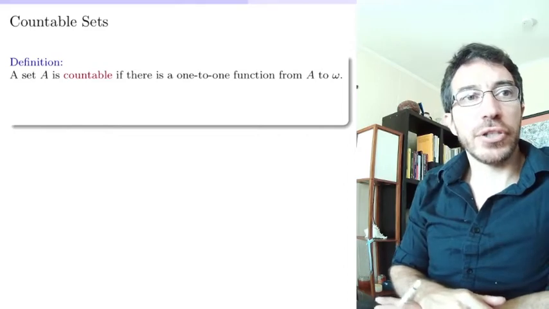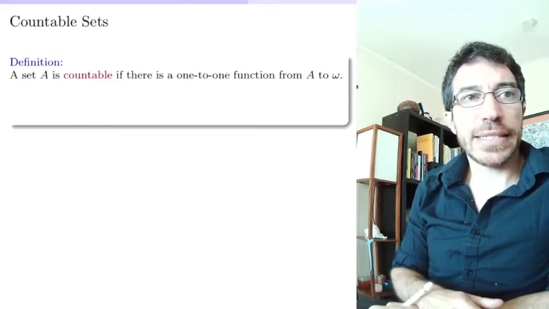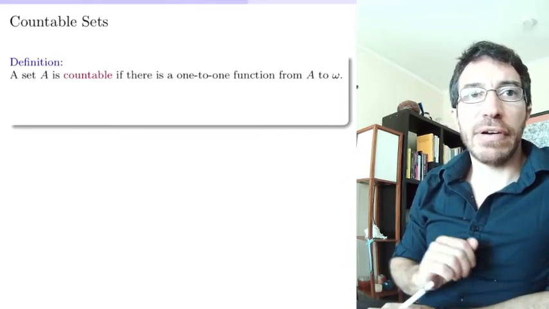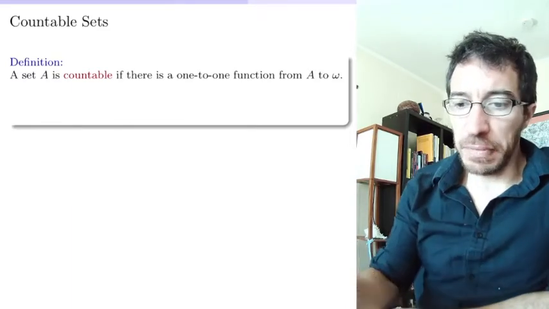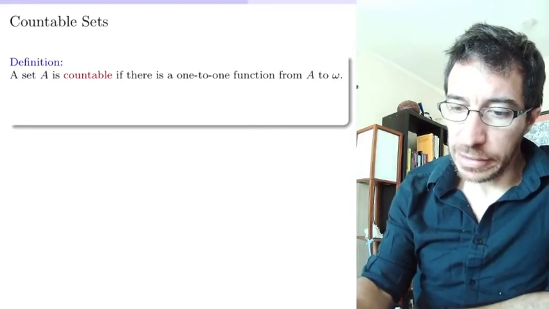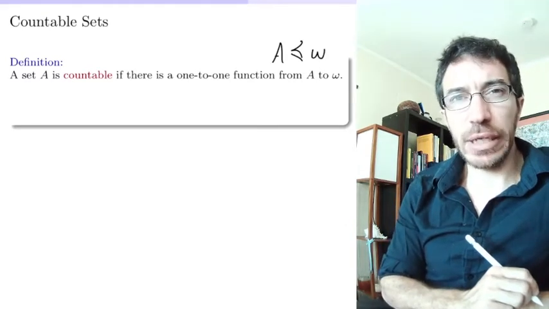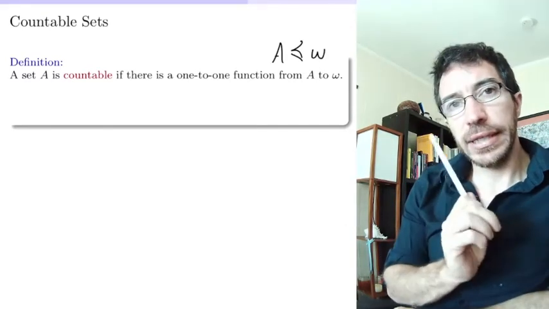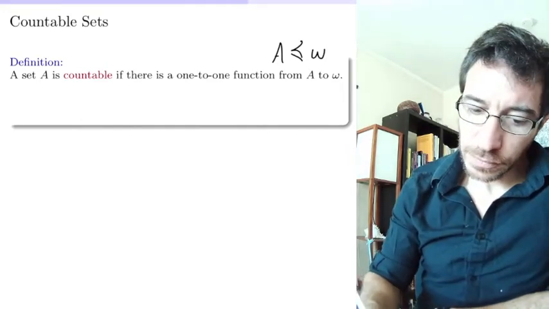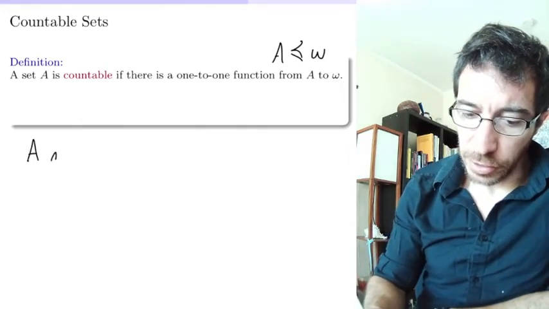So the definition that we're going to use is that a set A is countable if and only if there is a one-to-one function from A to omega. Equivalently, A is dominated by omega. Okay? So notice this allows A to be finite or infinite.